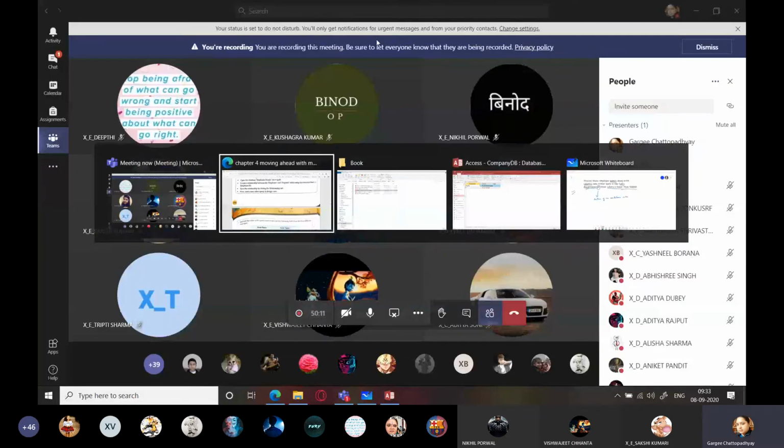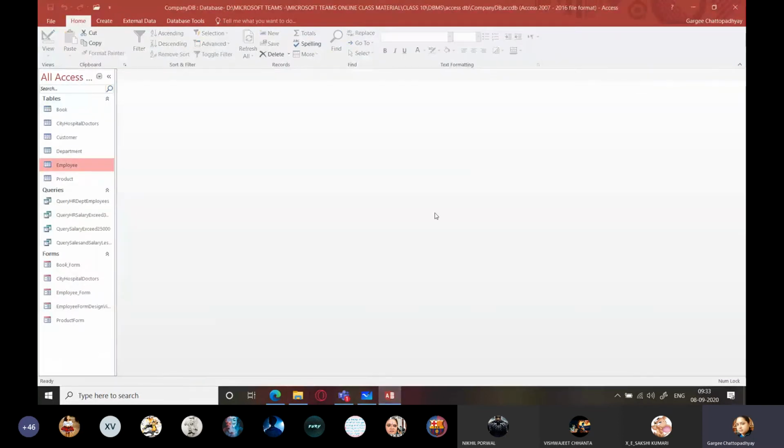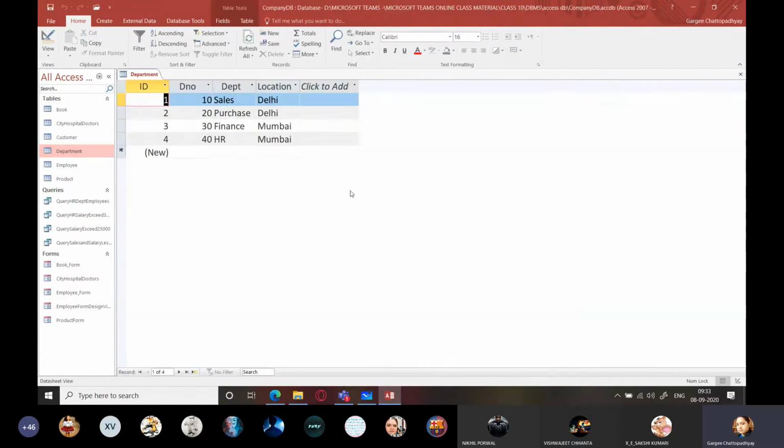Okay. Now there is something else also which I need to teach you, that is creating a relationship between tables, joining two tables. So let us first see if we have anything like that. So yes, now we have this table over here named department, which has ID, DNO, DEPT and location. So I'm going to remove this ID field.